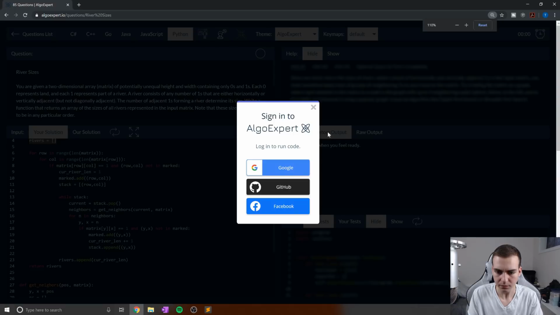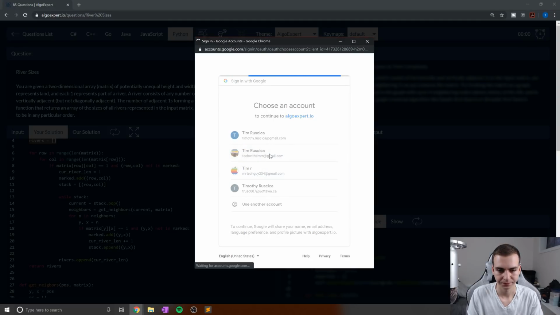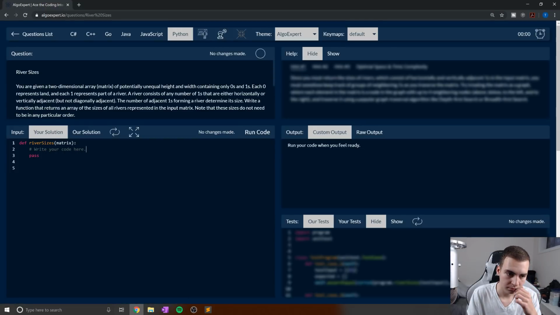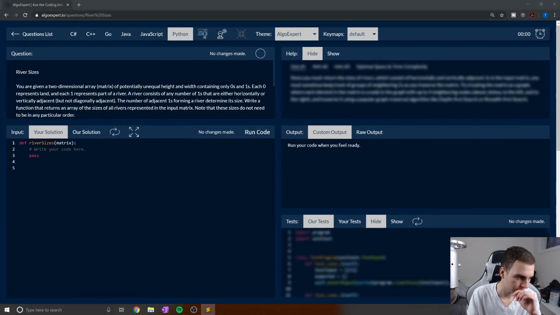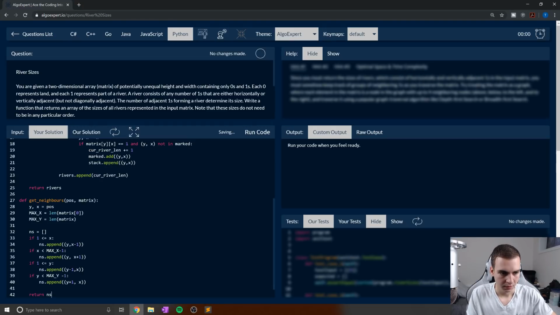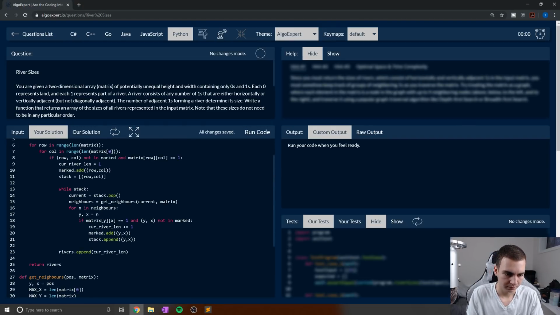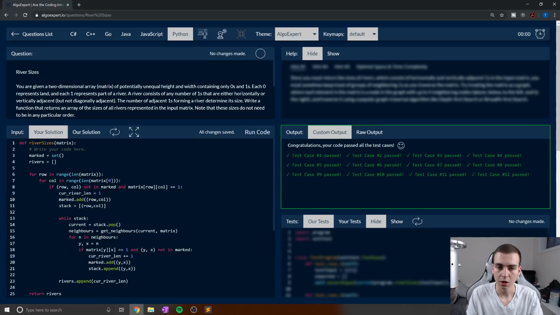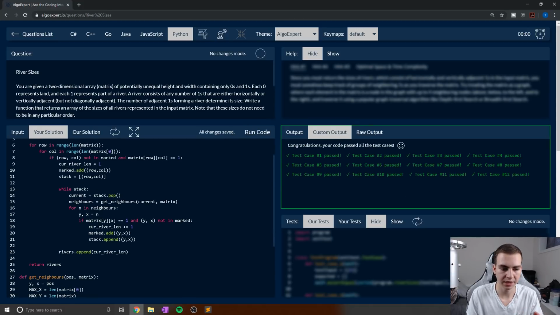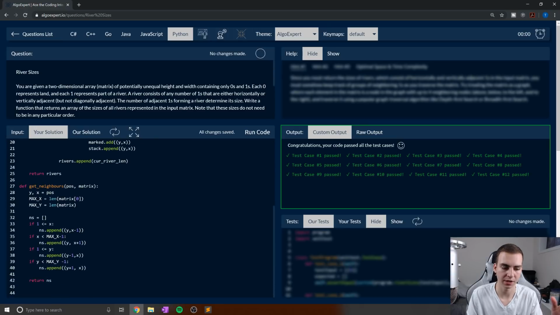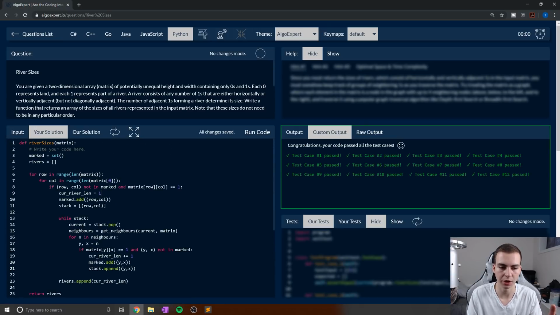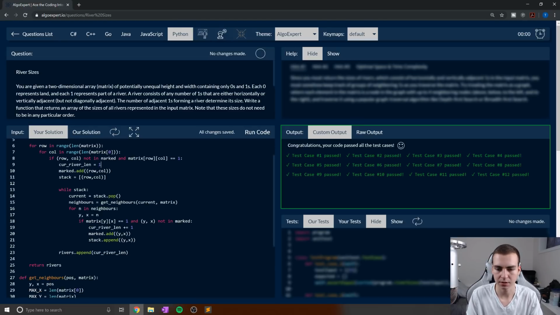So let's zoom out, run code, log in to run code. Okay, so I'm going to log in and run the code, and then let's see if this works. Okay, so we passed. Now I would like to say that I actually just had to copy my solution back into here. It's the exact same as what I wrote, but you might notice some variable names are a little bit different because for some reason it deleted my code when I signed back in to run the code. Anyways, there we go. We passed.